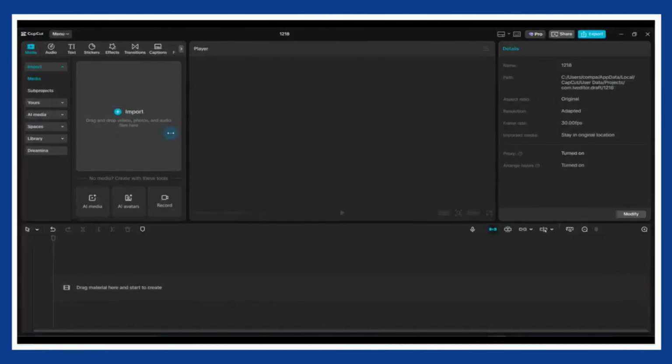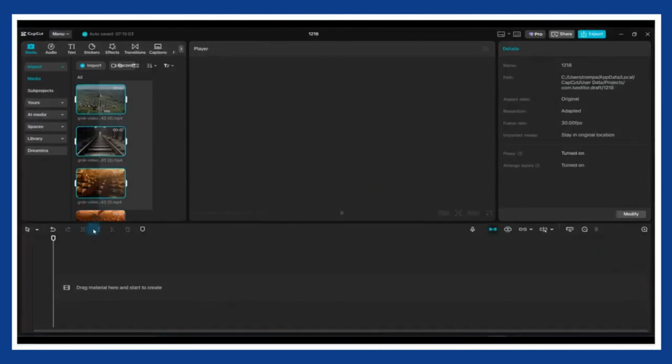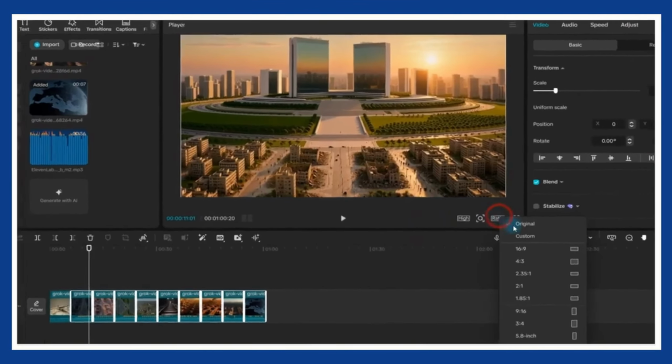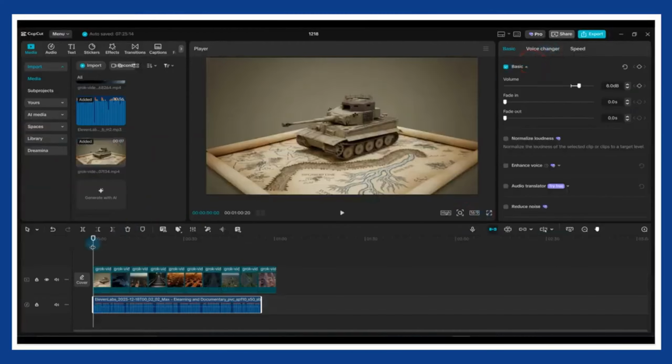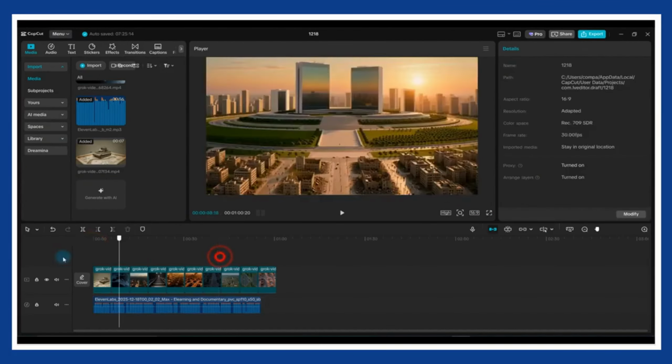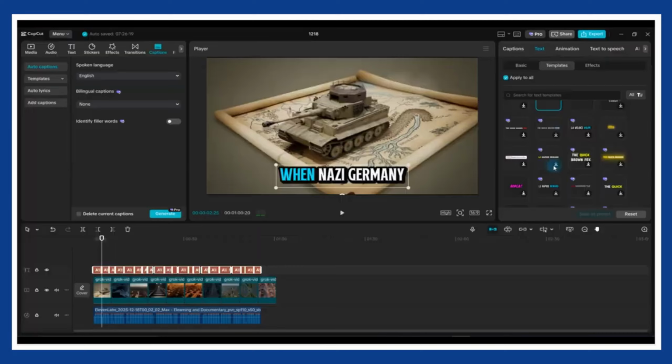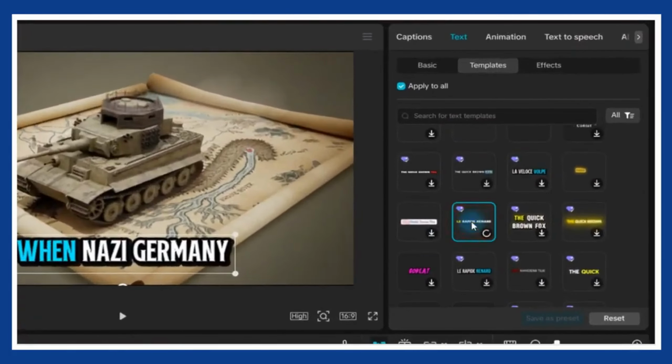Open CapCut and import all your video clips along with the voiceover. Drag the clips onto the timeline, set the project to 16:9, and adjust each clip as needed. Then place the voiceover on the timeline and align each scene with the narration. Add auto-generated captions and apply a clean, dynamic caption style that fits documentary content.